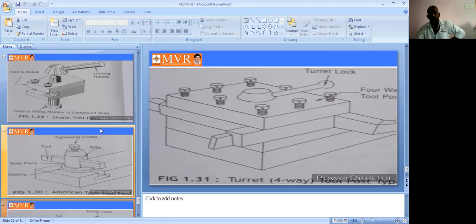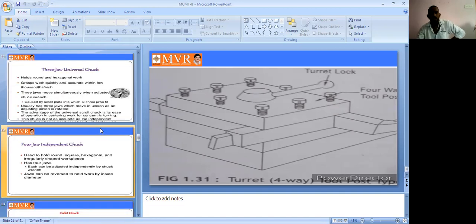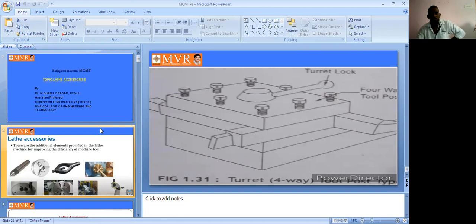So that is our today's class. Today we will discuss the topic of lathe accessories. Lathe accessories are generally classified into two types. One is work holding devices. Next one is tool holding devices. Why do we use lathe accessories? These are additional elements we add to the lathe machine to improve its performance and efficiency. That's why lathe accessories were introduced.